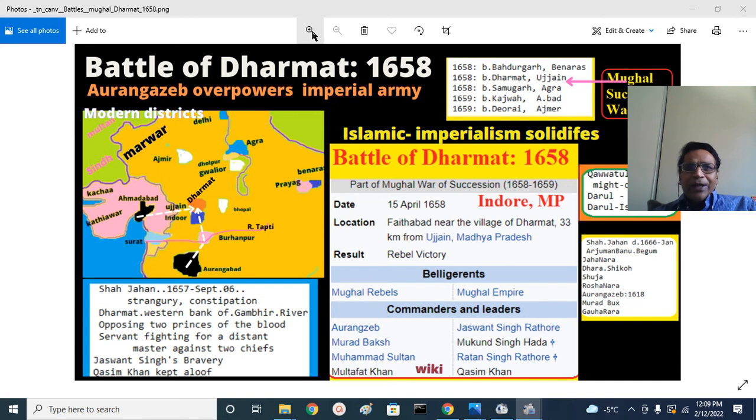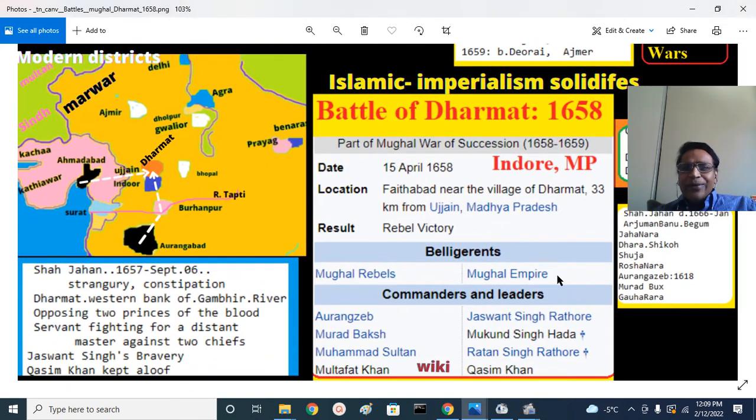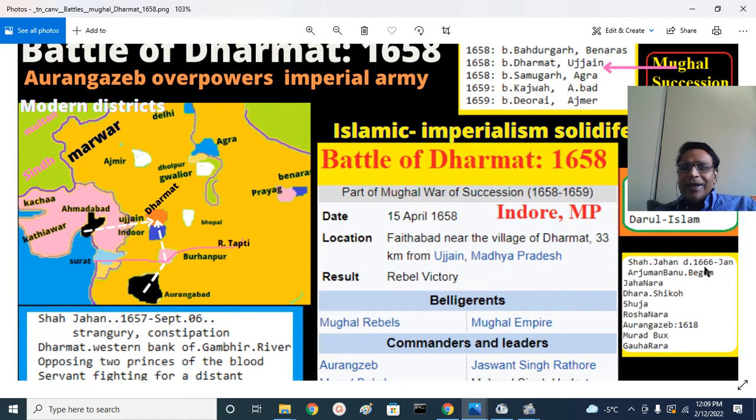So here is the family of Aurangzeb. Shah Jahan died in 1666, very easy to remember, right? All the 6s, 6th January, Shah Jahan died. Mumtaz Mahal, his principal wife, consort, had Jahanara Begum, Dara Shikoh, then Shuja and Roshanara Begum. Aurangzeb was born in 1618, easy to remember. You put 16, again put 16, that becomes 1616. I think in that year Shuja was born. So you can add 2 more years.